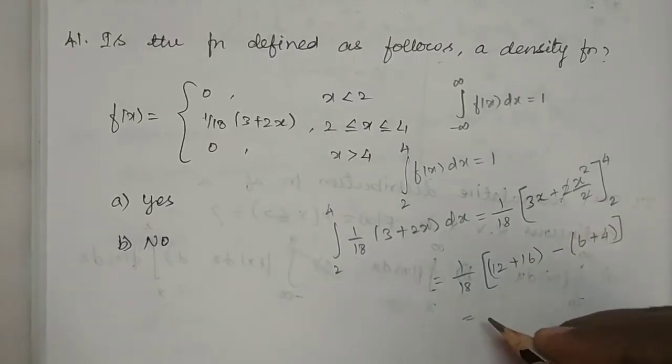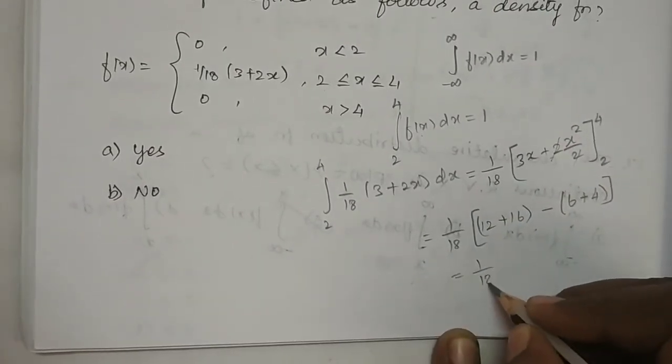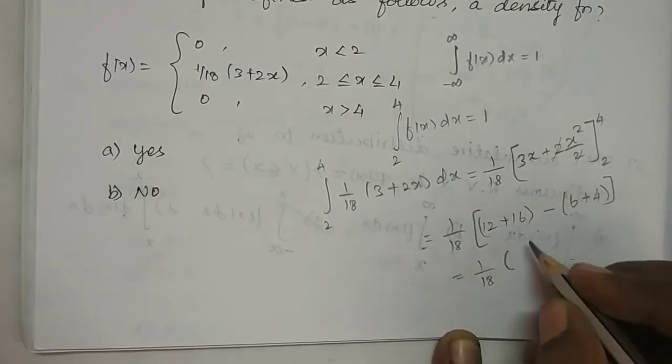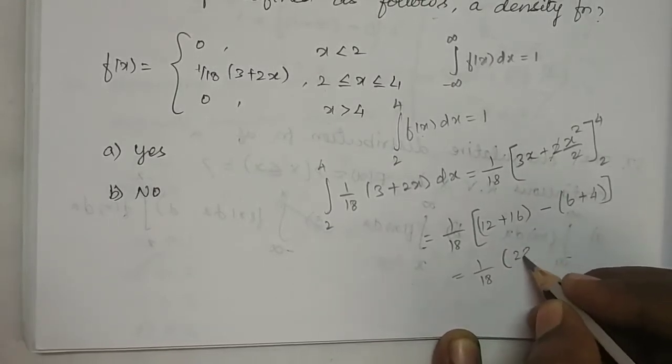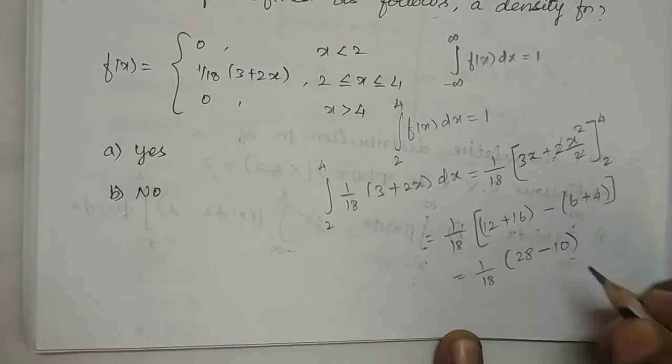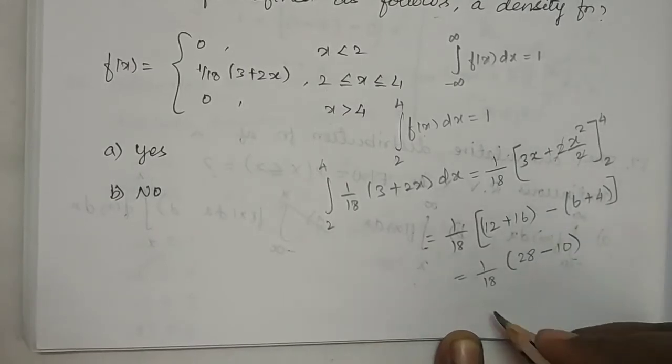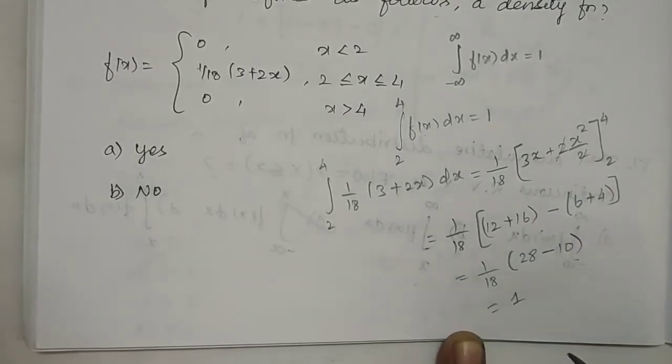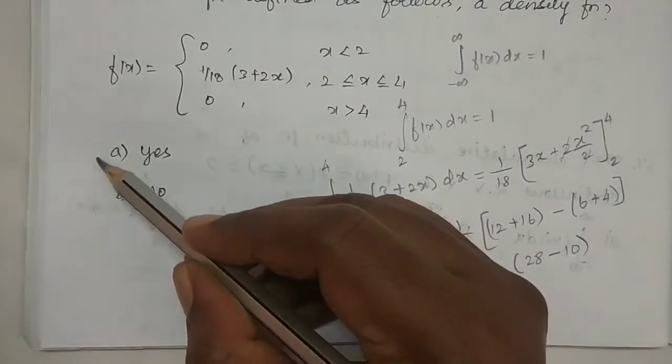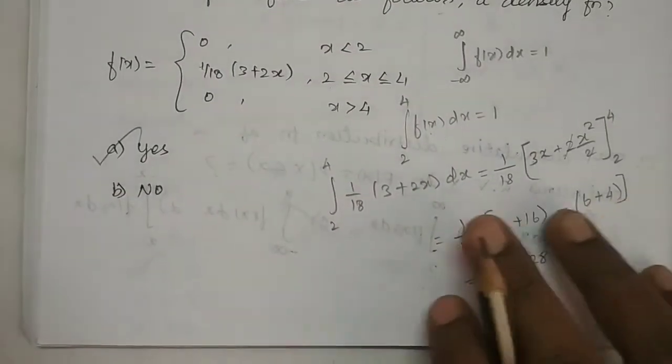So which is equal to 1 by 18. Here it is 28 minus 10. So 28 minus 10 is 18. 18 by 18 is 1. So here we can say it is the density function. So here the option is A. Then next question.